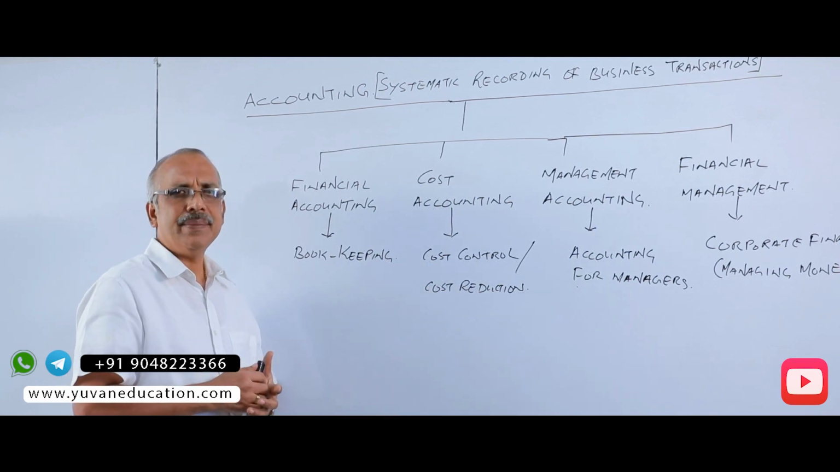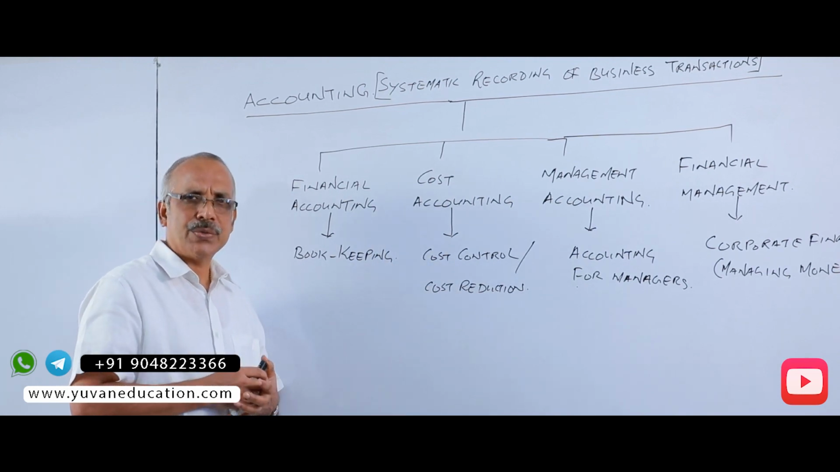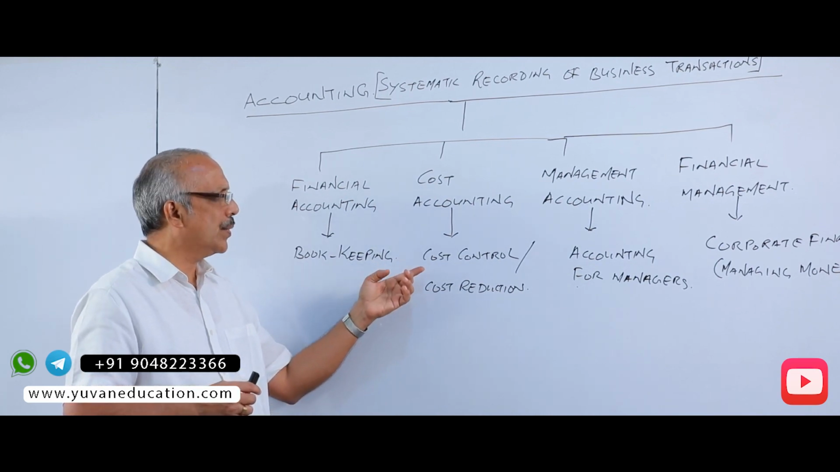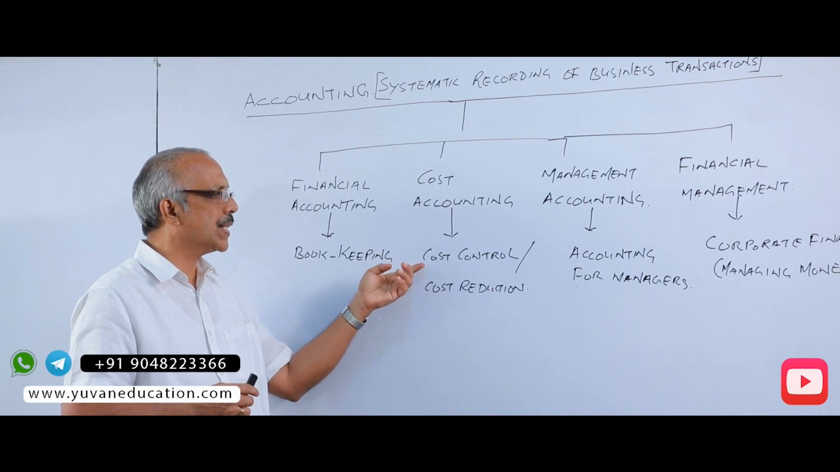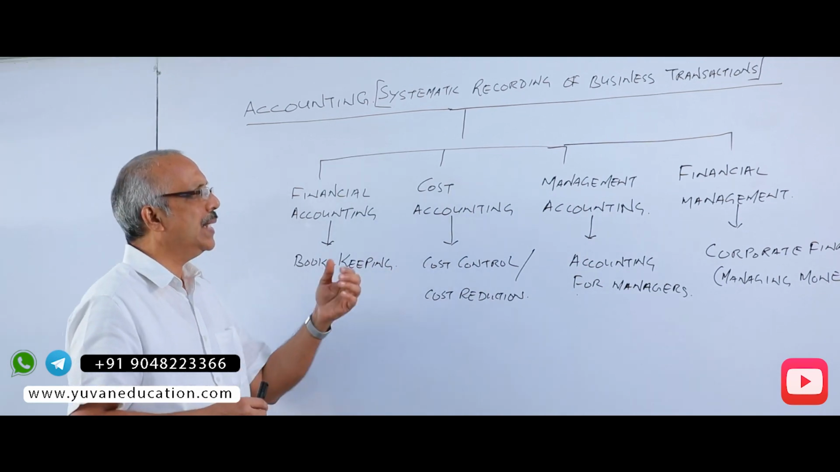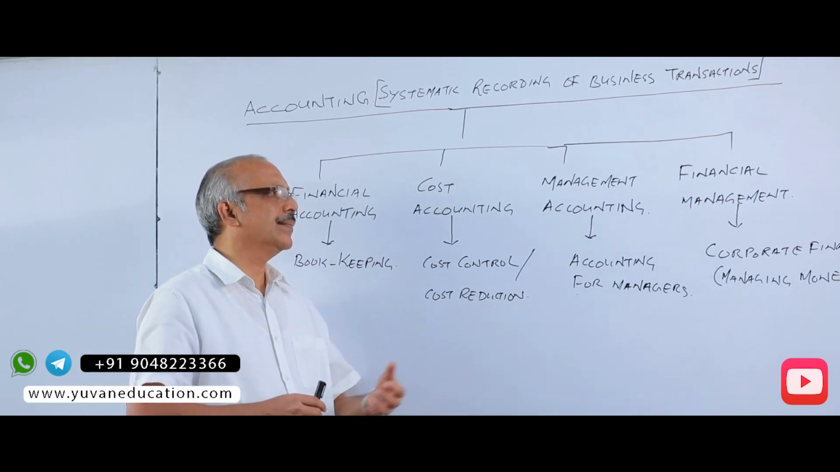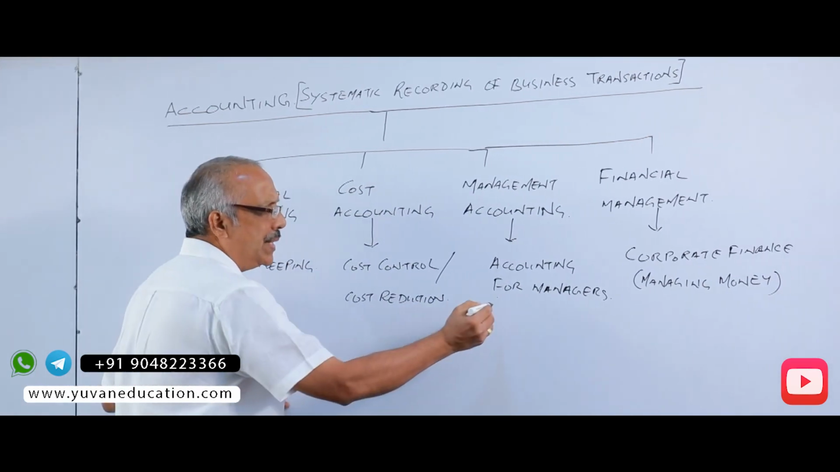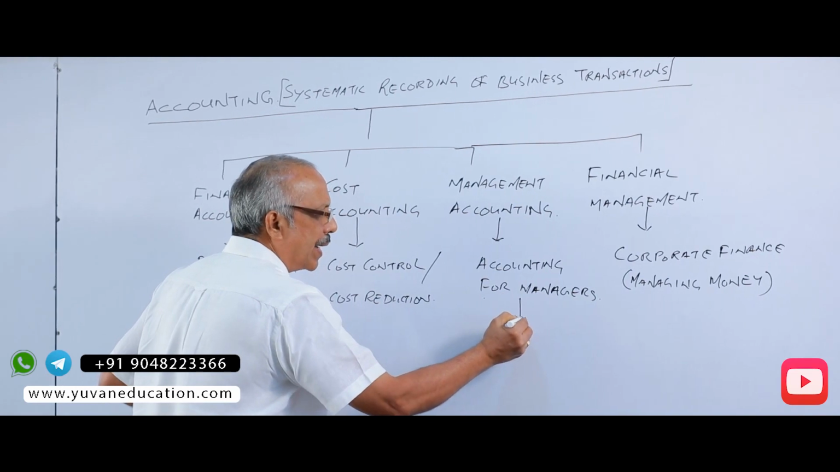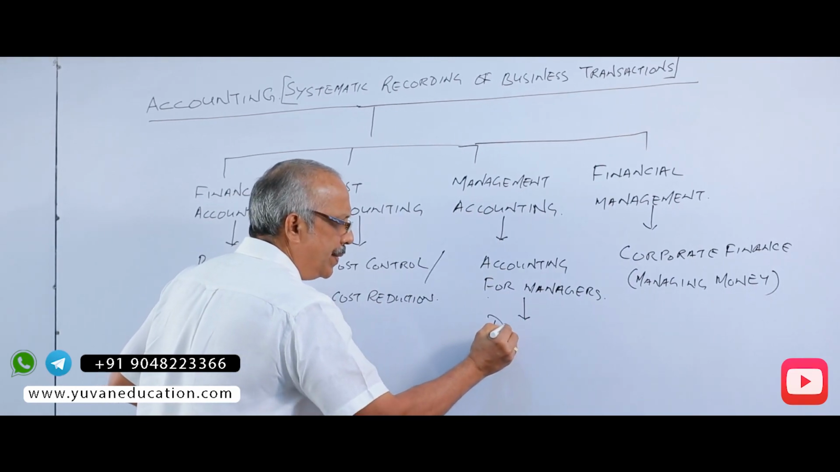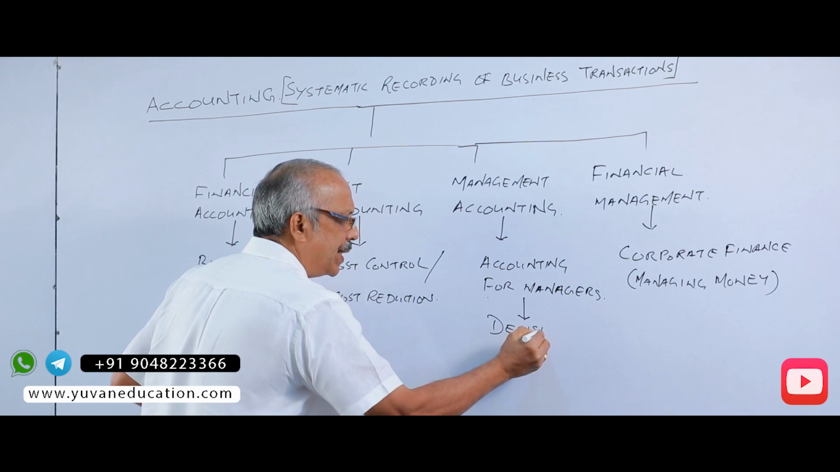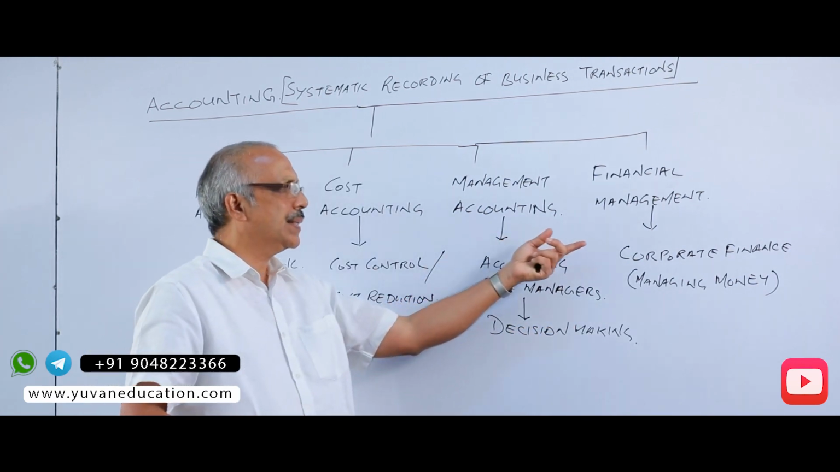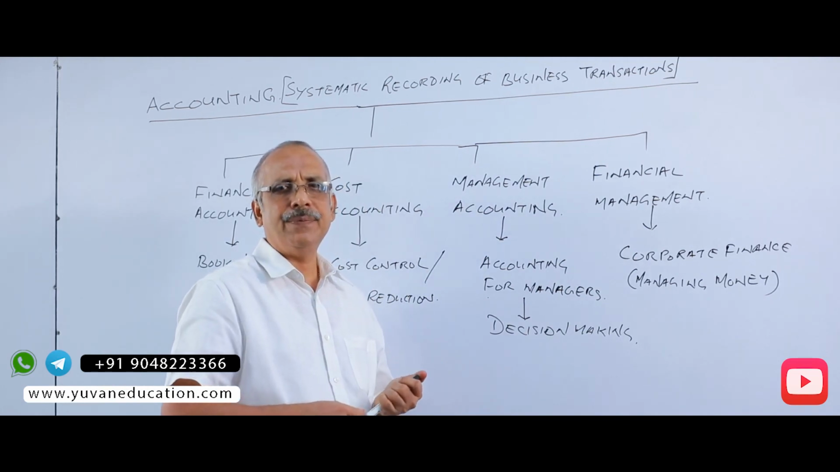Then cost accounting, it is accounting for cost, and the main purpose of cost accounting is cost control and cost reduction. Another area is management accounting, which is accounting for managers, and why do managers need accounting? For the purpose of decision making. Then financial management, which is otherwise known as corporate finance.